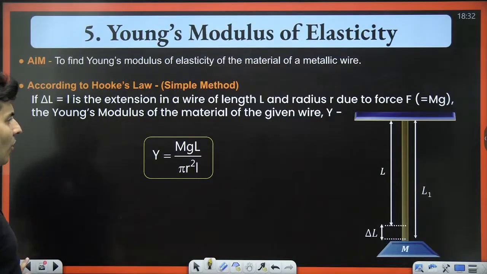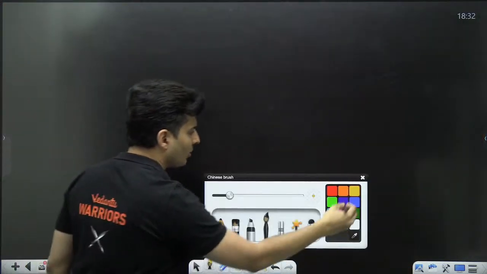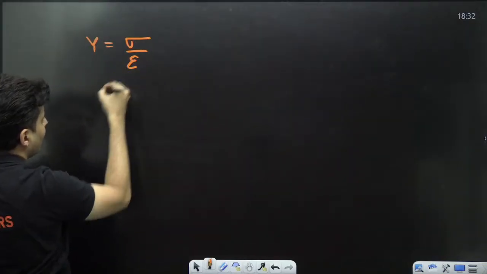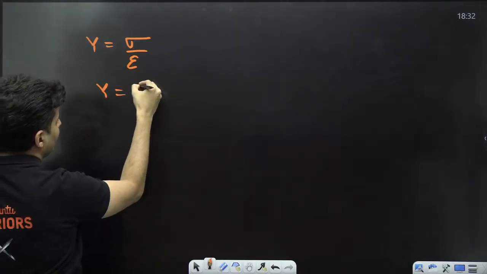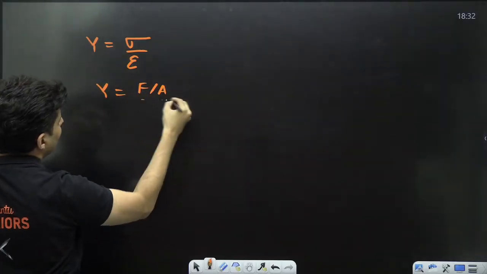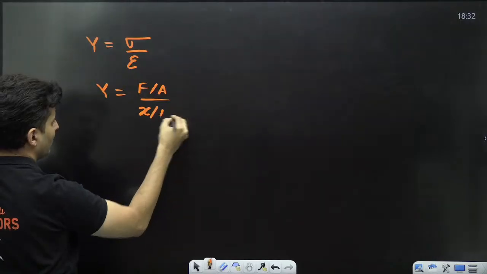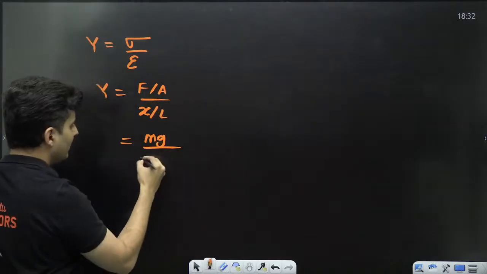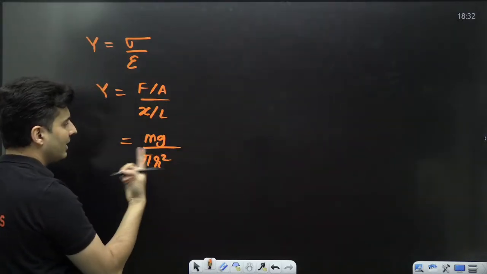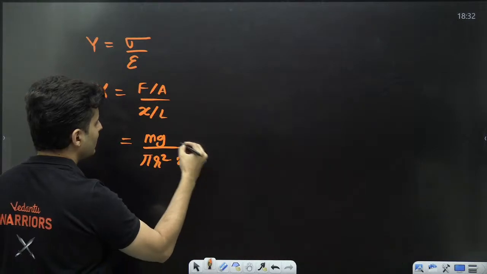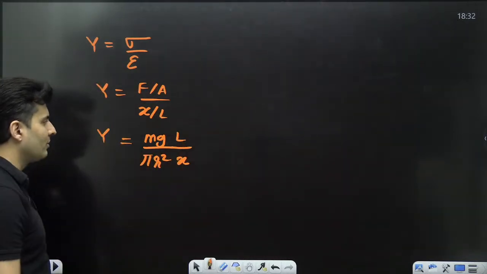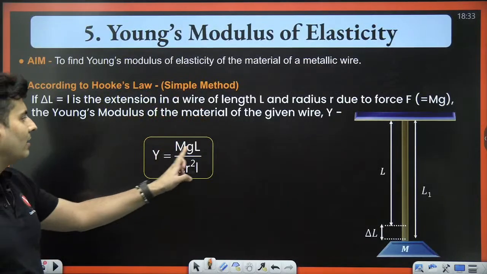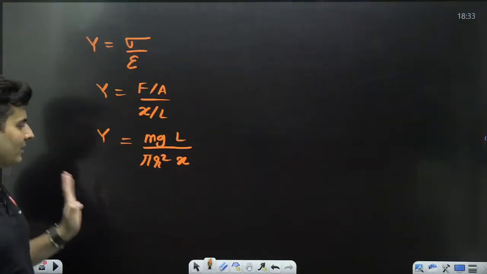Great. So what is the final formula that you get for Young's modulus? Because we know Young's modulus is stress by strain, and stress is the force by area, strain is nothing but extension by original length. So force is nothing but mg, area is nothing but pi r square, r is the radius of the wire, x is the extension, L is over here. So that is your Young's modulus, mgl by pi r square x, same thing, mgl by pi r square small l, one and the same thing.